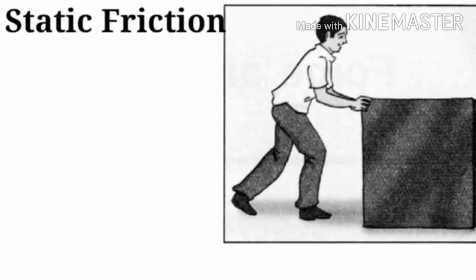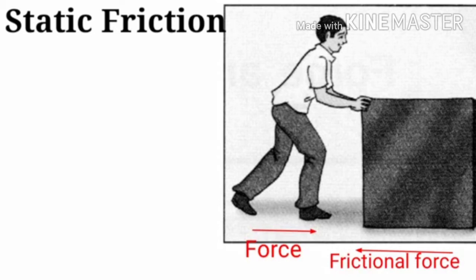If you want to move an object and the object is really heavy, what happens when you give an initial force? Nothing. The object does not move even though you are applying force. The reason is static friction. The force that you apply is balanced by the frictional force by the floor.